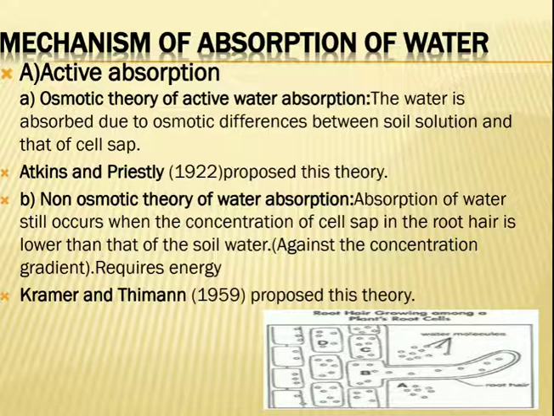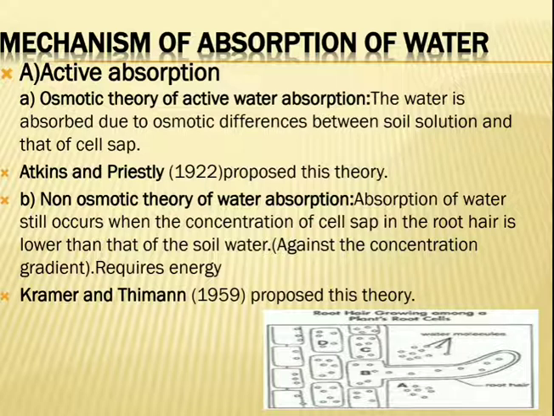In the non-osmotic theory, absorption of water occurs when the concentration of cell sap in the root hair is lower than the soil water. Look again here: in non-osmotic, what do we call the concentration of cell sap? Weak minerals and salts. The concentration of the cell sap present in the cytoplasm inside the cell is lower than the soil solution.